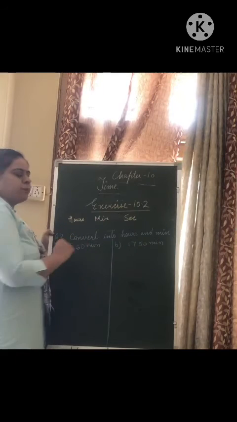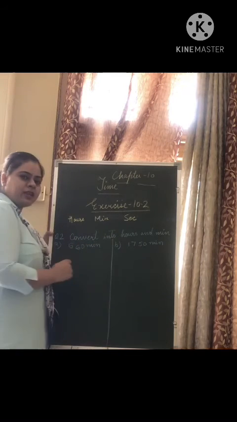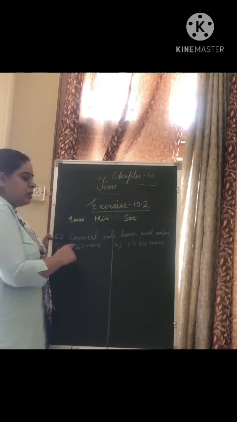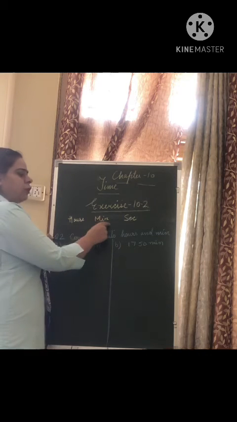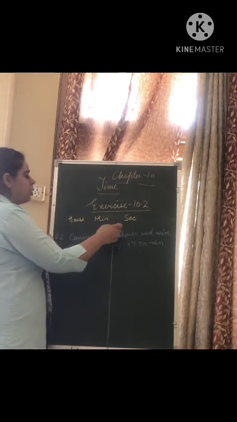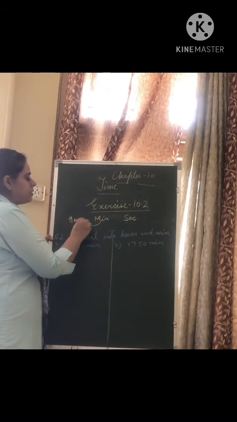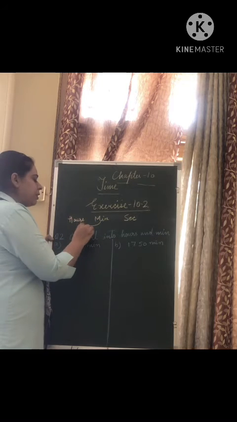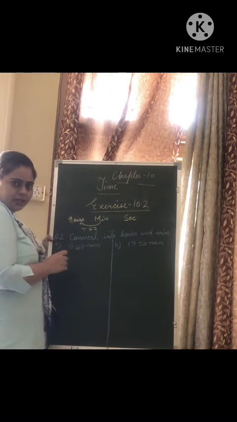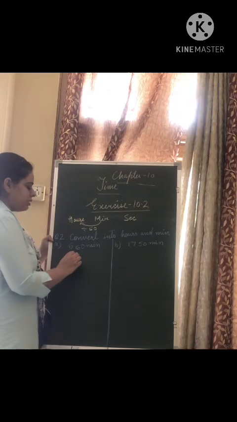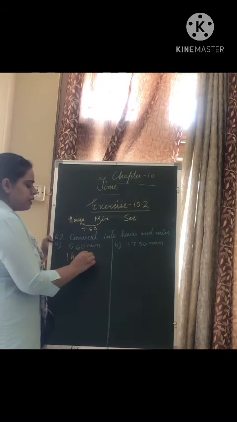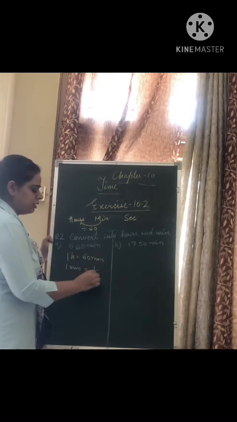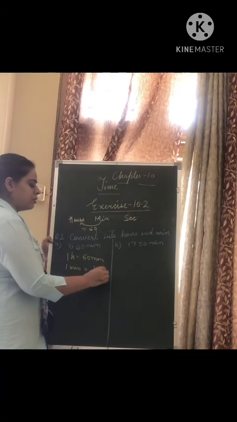Now moving to question number 2. Convert into hours and minutes. It means you have been given minutes. You have to convert it into hours. As we already know, there are 3 units of time: hours, minutes and seconds. When we convert minutes into hours, we are converting from a smaller unit to a bigger unit. For smaller unit to bigger unit, what do you do? Divide. And what is the relation between minutes and hours? 1 hour is equal to 60 minutes. It means 1 minute is equal to how many hours? 1 upon 60, because we divided.